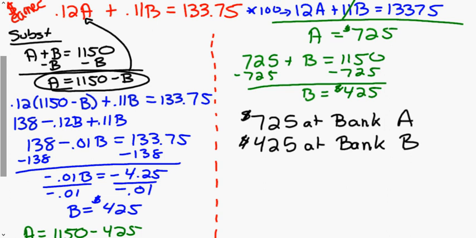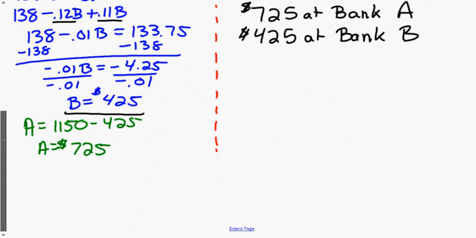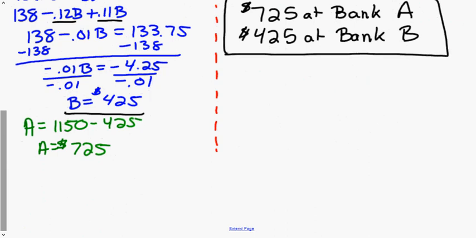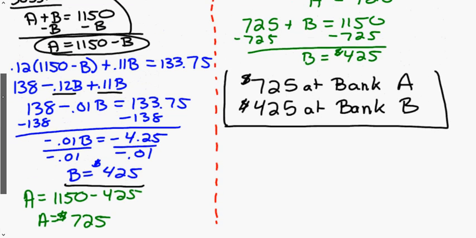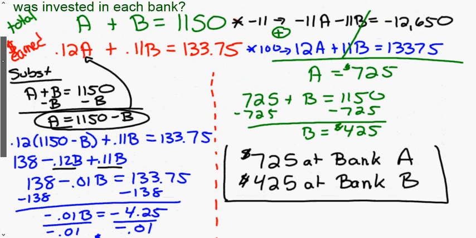I distributed, I collected like terms, so here are my like terms. I then solve, so I subtract the 138, divide by the negative 0.01 to get B equals 425. Once I have that, I plugged it back into my equation in black here where it says A equals 1150 minus B. So then I subtracted 425 from 1150 to get 725, which gives me my final answer right here. That is if I did substitution. If I did elimination, I scroll back up here.